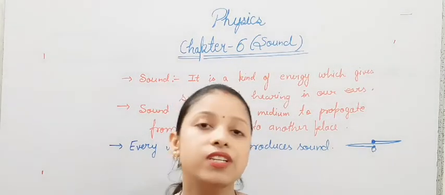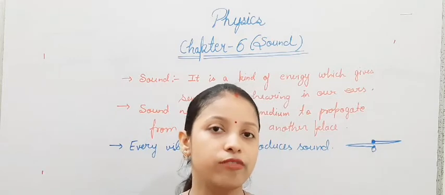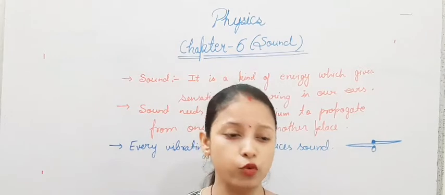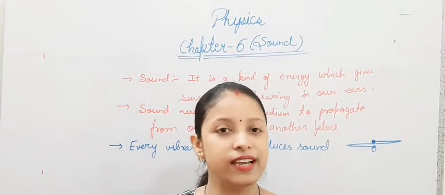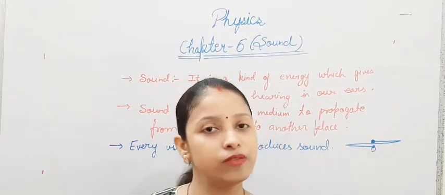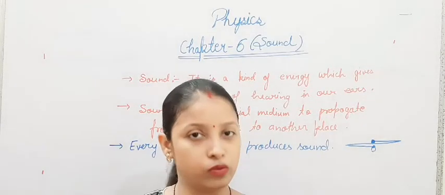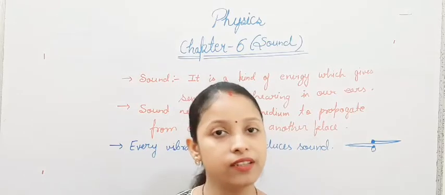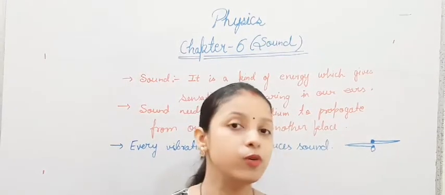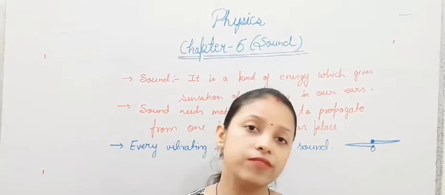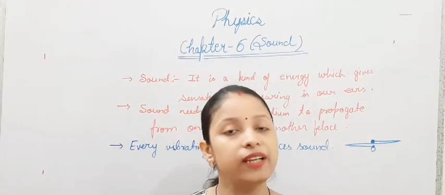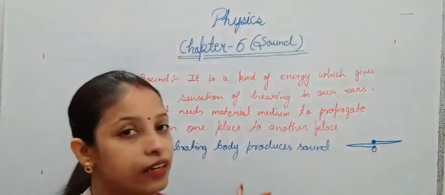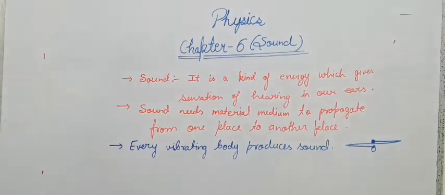Now one activity is given in your book, on the first page of the chapter. Take a ruler, fix one part of the scale on the desk and pull the other end down. When you leave it, the ruler will vibrate, and it will produce sound. This activity proves that every vibrating body produces sound. So these three important topics are there, and you can take a screenshot of them.